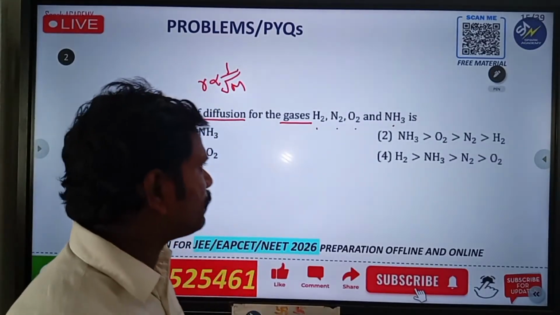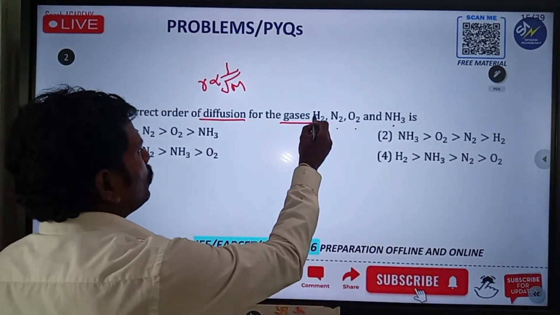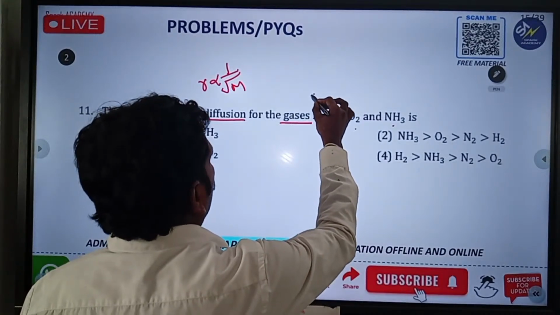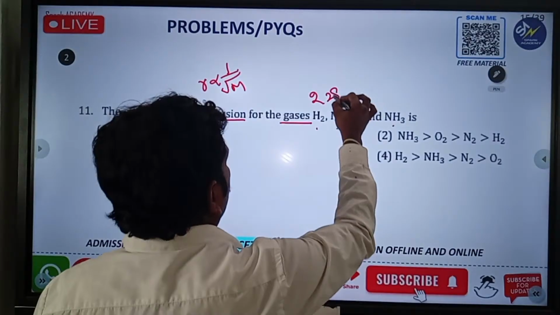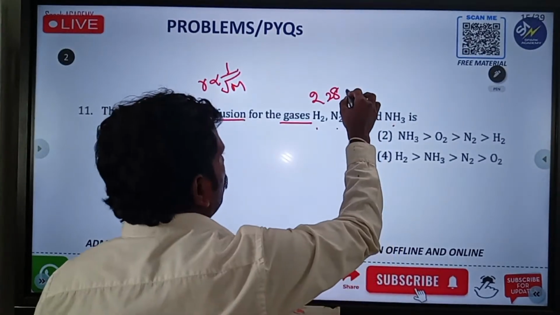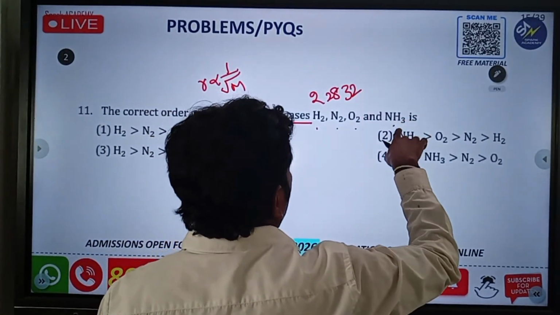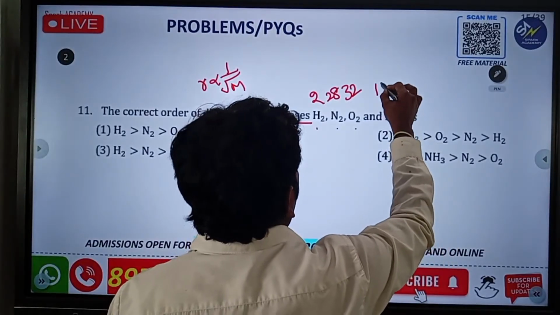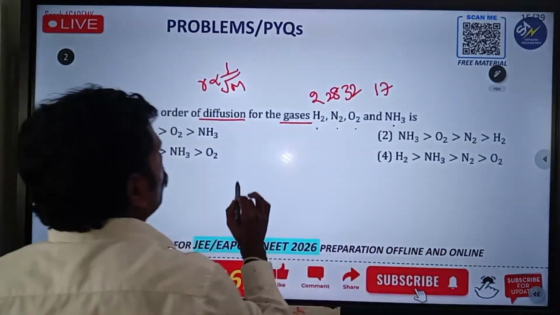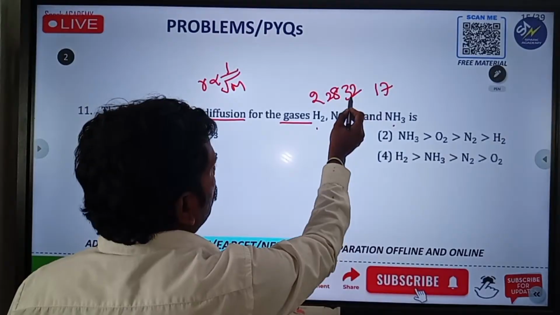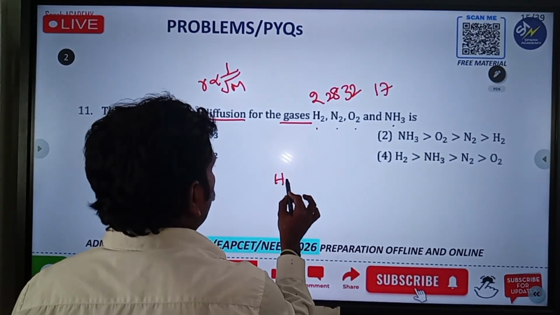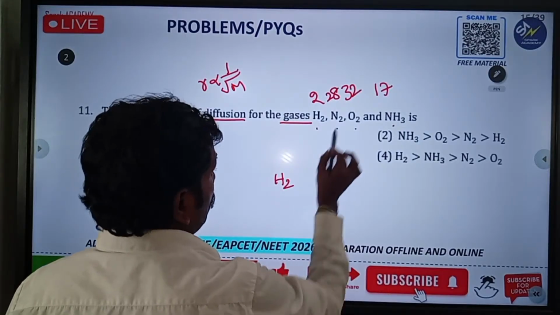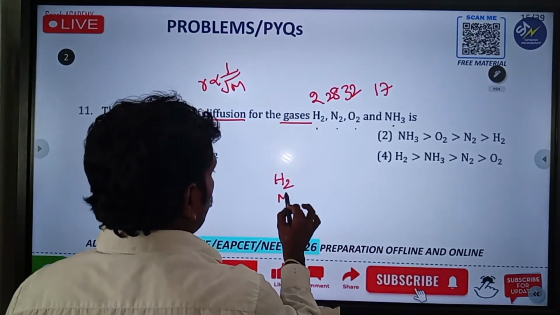By using this, you already know the molecular weight of hydrogen is 2, nitrogen is 28, oxygen is 32, and ammonia is 14 plus 3, which is 17. So one is 2, another is 28, another is 32 and 17. Arrange this order now. First H2, next NH3, then N2, then O2. H2 is first in all the options, so that does not help.